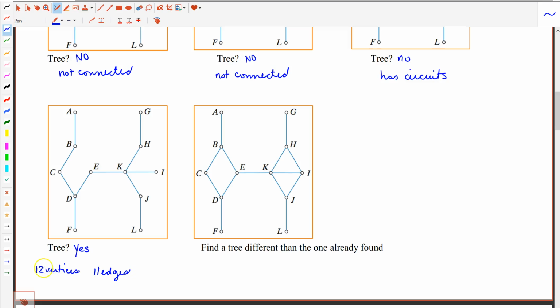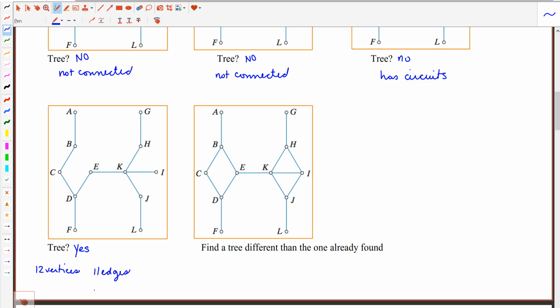Okay, so given n vertices, there's n minus 1 edges. This is going to be the minimum number of edges that we need to connect all of these, and this is also going to be the maximum number of edges that is allowed before anything past this, we're going to start introducing circuits. So this would be the graph of a tree.